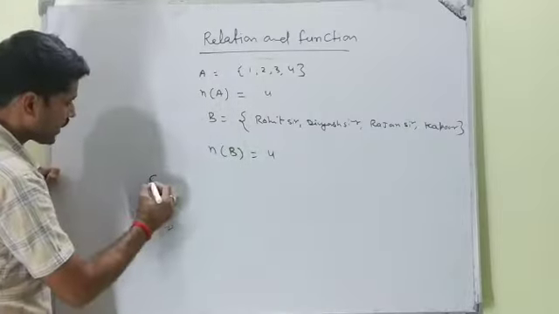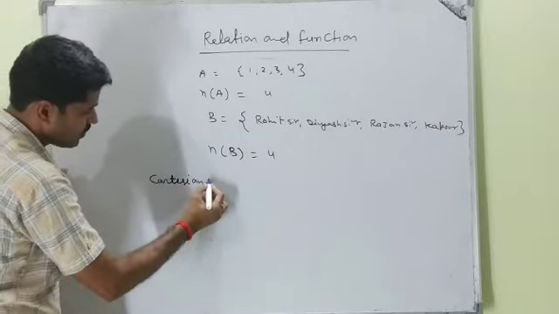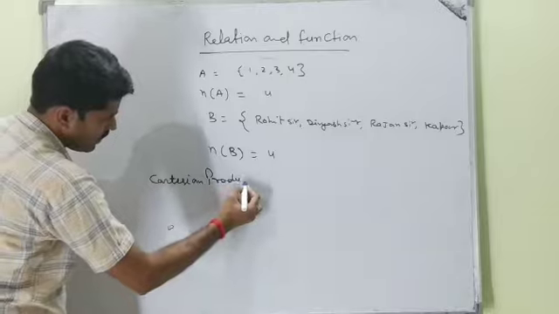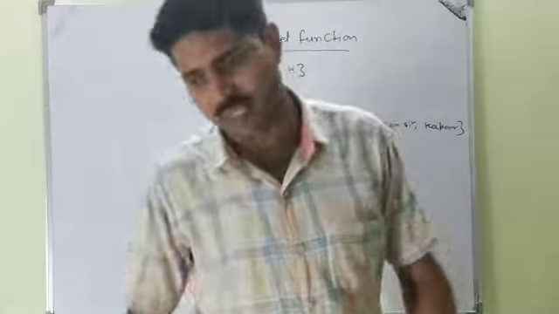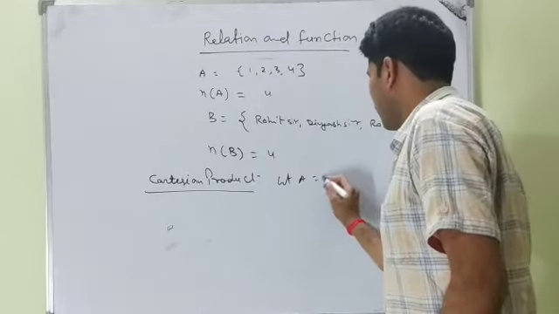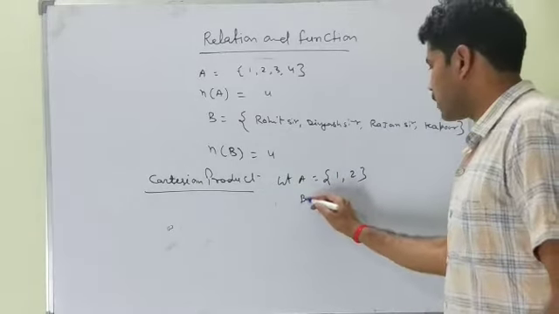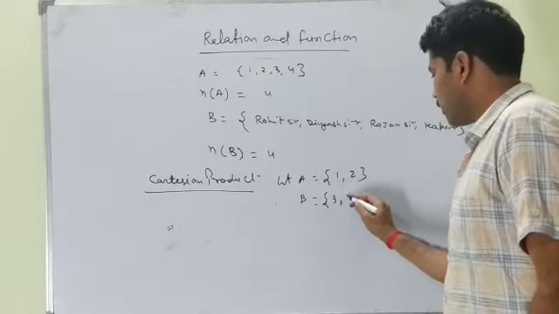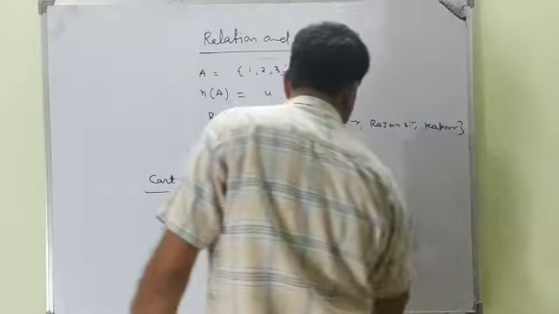Second thing is the Cartesian product. Cartesian product means the product of two sets. Suppose let a set A be {1, 2}, and another set B be {3, 4, 5}.